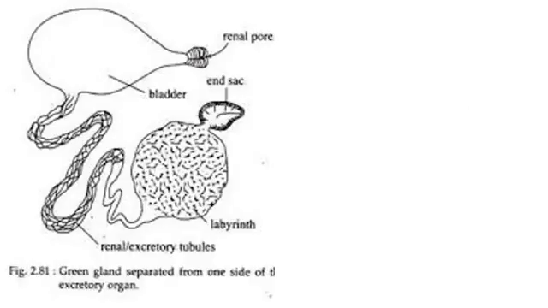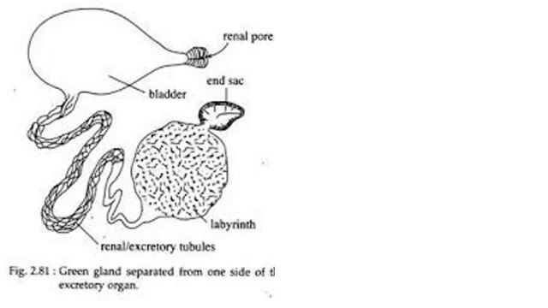In this picture, you can see the structure of an antennary gland. It has an end sac, a spongy labyrinth, and excretory tubules which open into a urinary bladder. When the primary urine moves through these excretory tubules, selective reabsorption of material takes place, and the remaining part, that is the final urine, is stored inside this bladder and periodically expelled out through the renal pore.